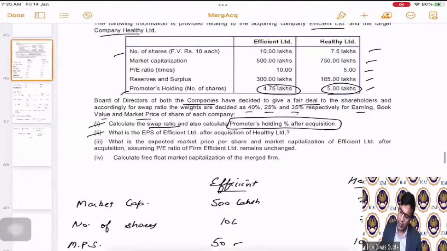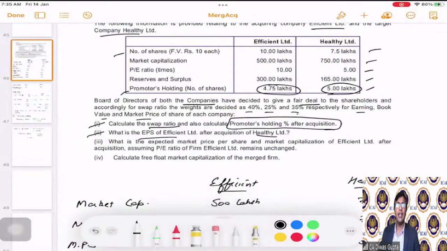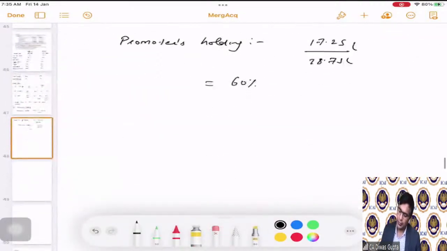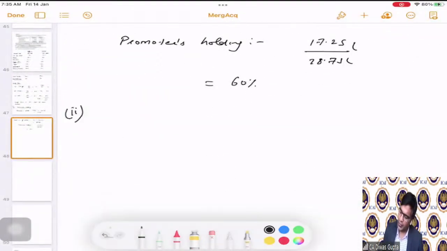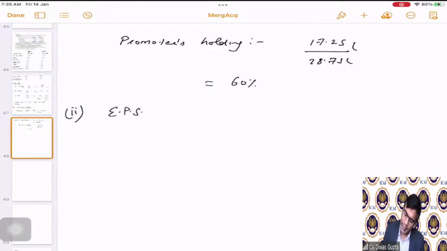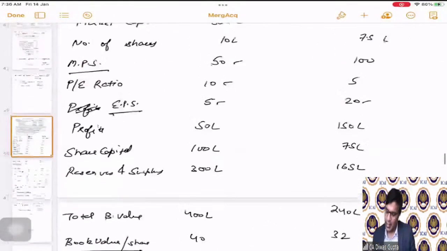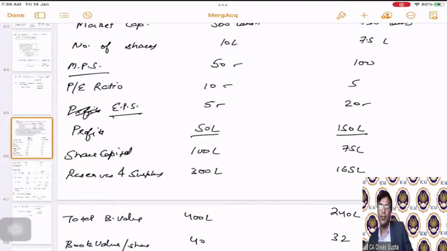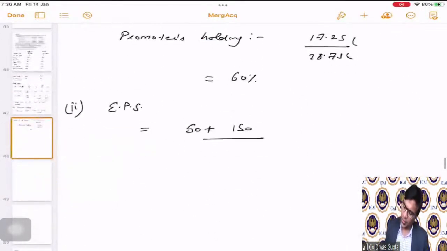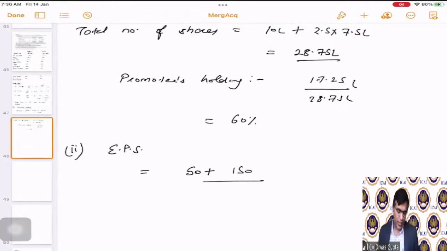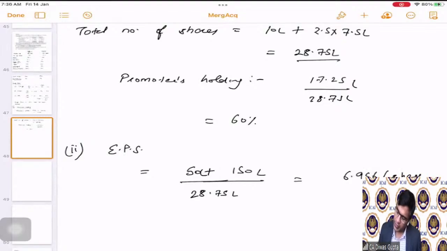Now, let's go to the second part. What is the EPS of Efficient Limited after acquisition of Healthy Limited? Very easy. We have to just calculate the EPS of the new company. So for calculating the EPS, what is the earnings after tax for both the companies put together? 50 and 150 that we have already seen and calculated here. The profits is 50 and 150, correct? And just now we have calculated the total number of shares, 28.75. All of them are in lakhs. So it becomes 6.956 per share.